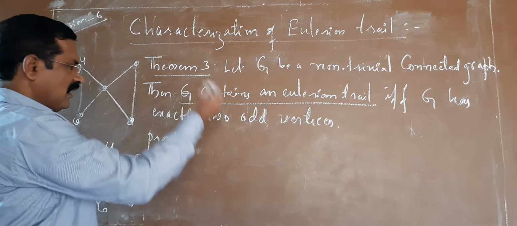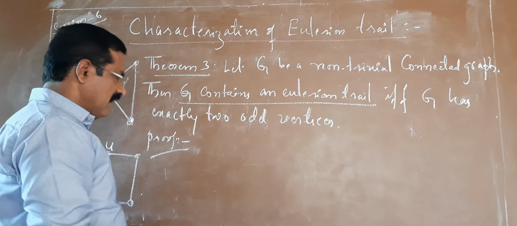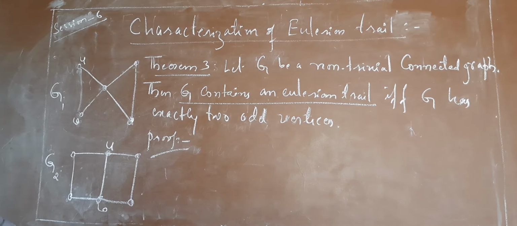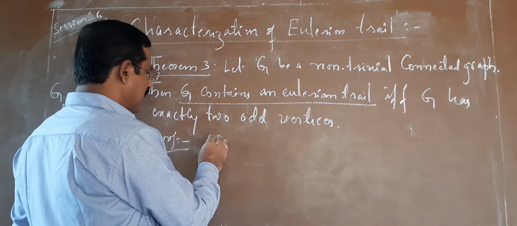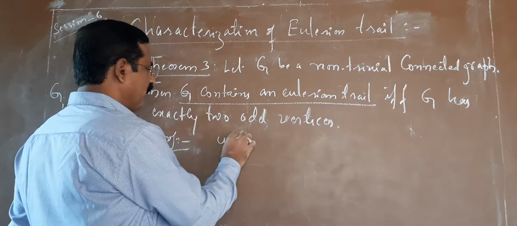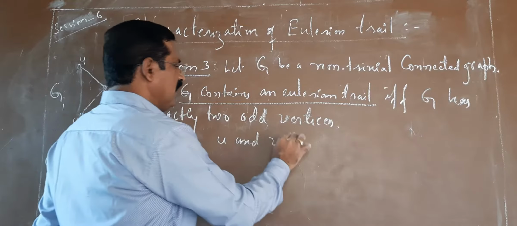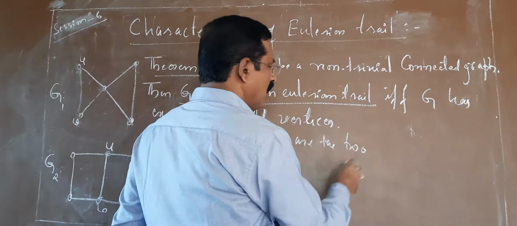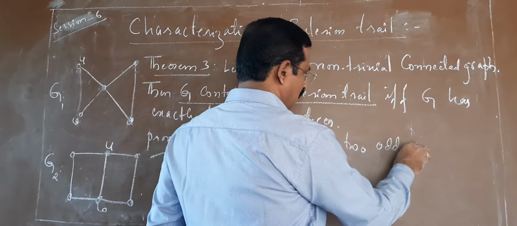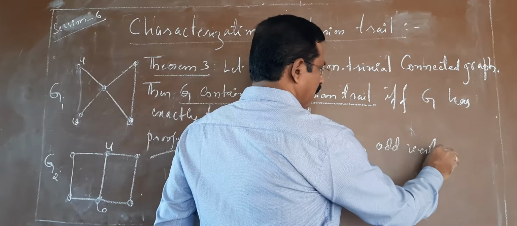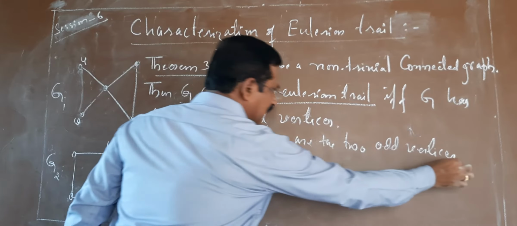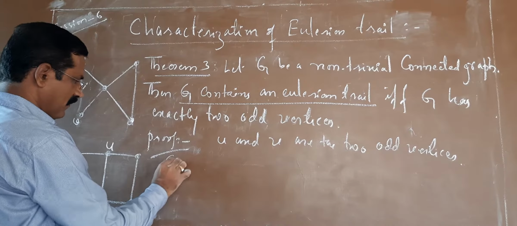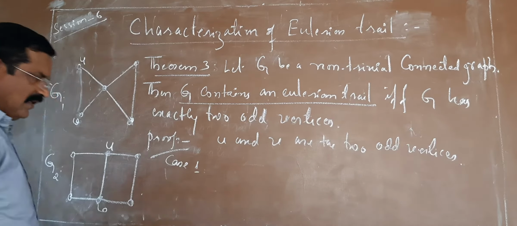Now the converse part. Suppose there are exactly two odd vertices, say u and v. Now we consider two cases. Case 1.